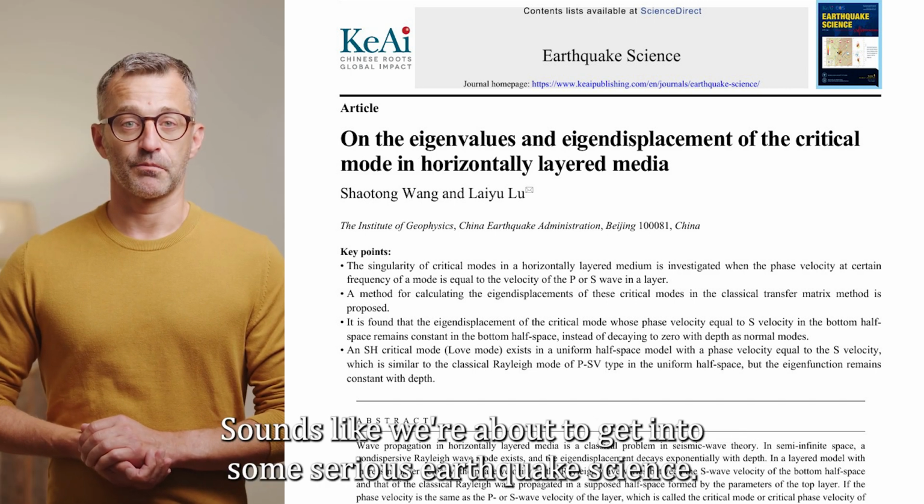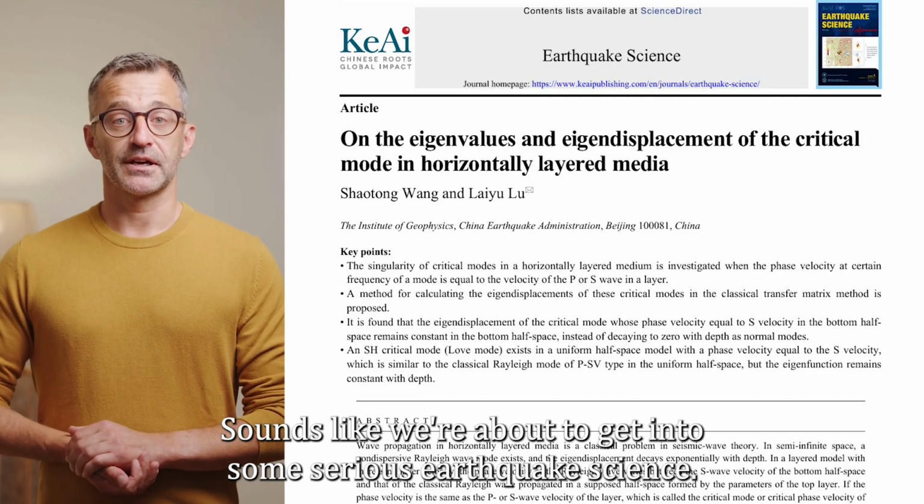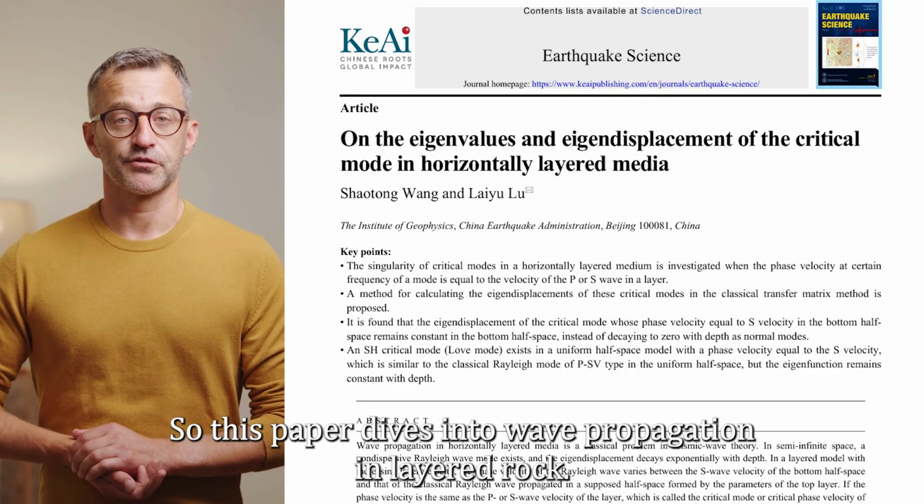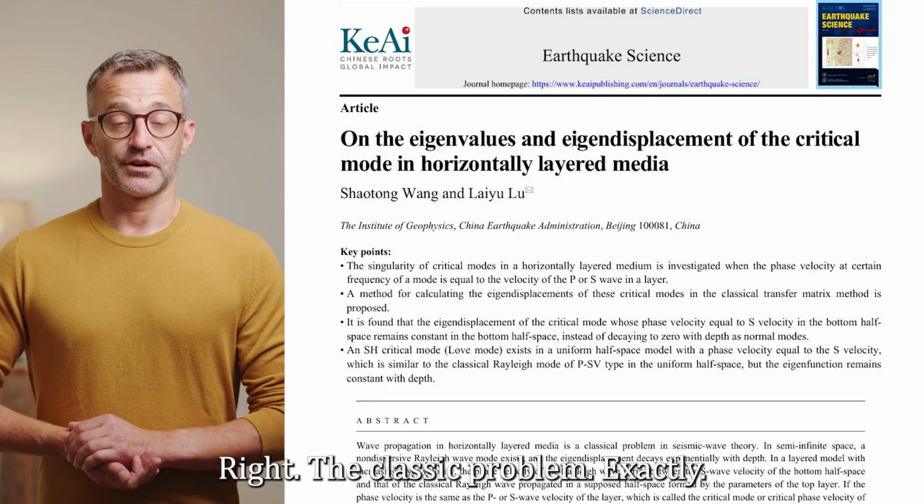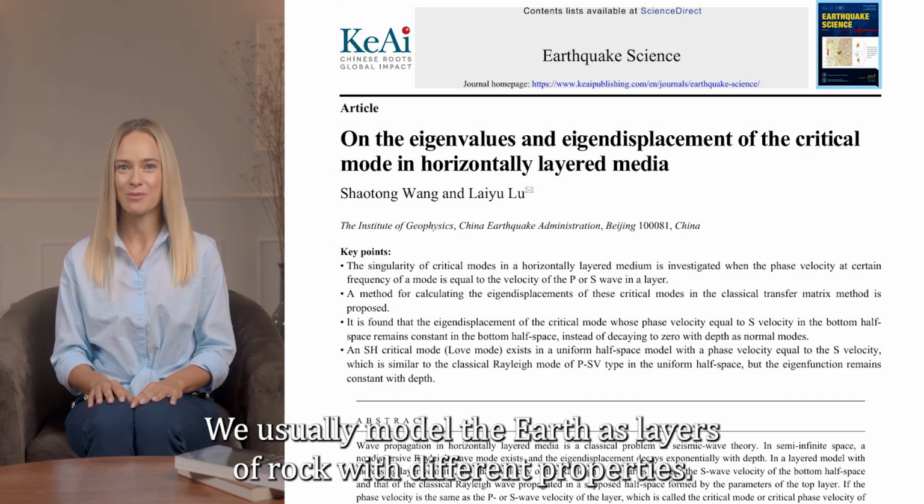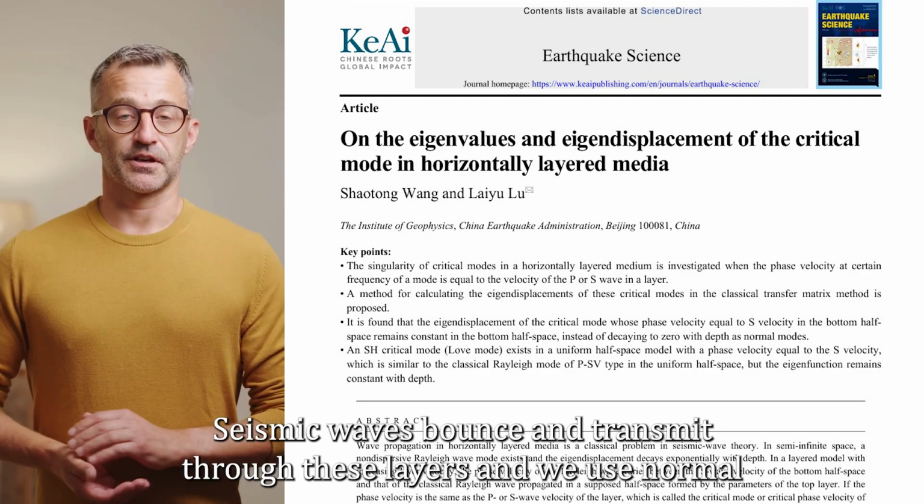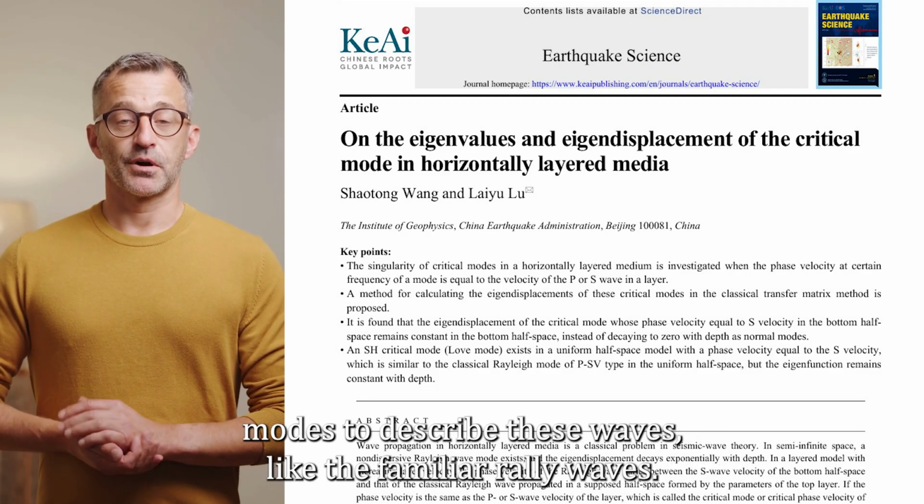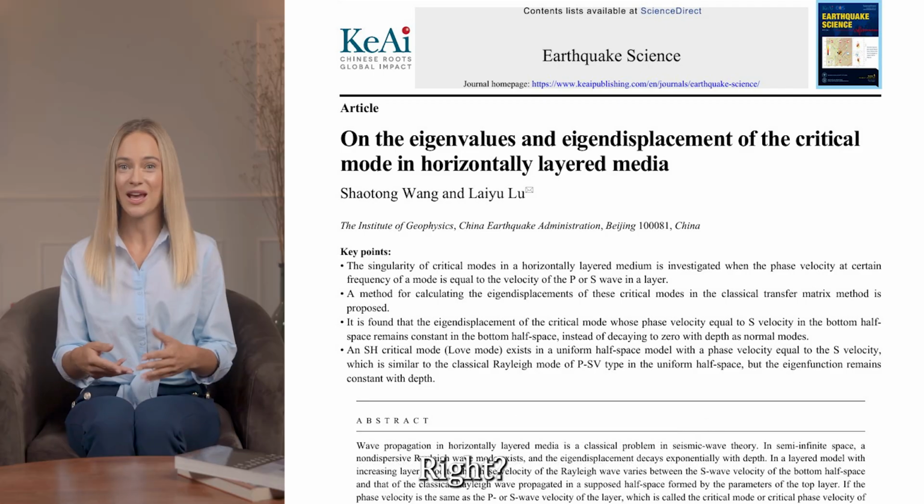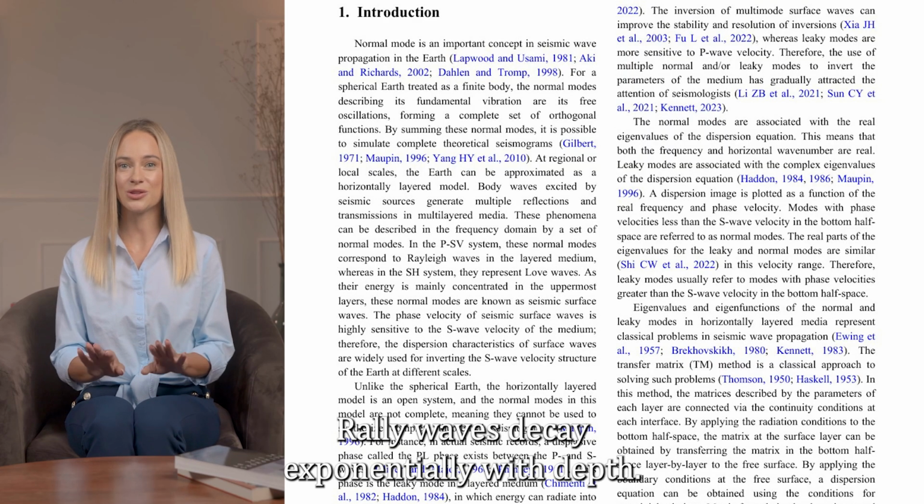Critical mode? Sounds like we're about to get into some serious earthquake science. So this paper dives into wave propagation in layered rock, right? The classic problem. Exactly. We usually model the Earth as layers of rock with different properties. Seismic waves bounce and transmit through these layers. And we use normal modes to describe these waves, like the familiar Rayleigh waves. Right. Rayleigh waves decay exponentially with depth.